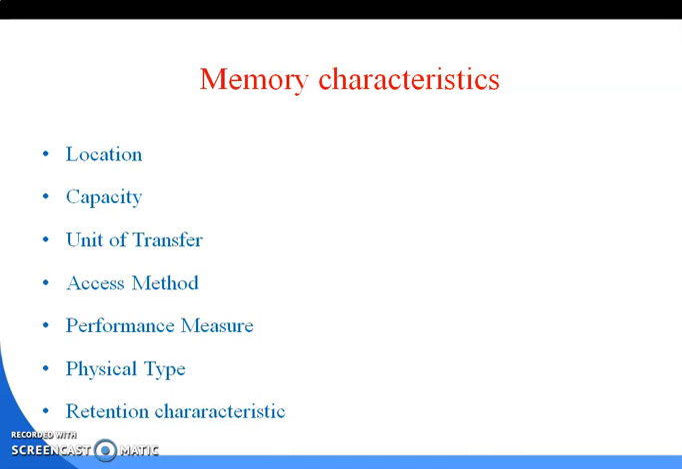Before going to the characteristics of the memory, what is memory? Memory is a location in a computer which is used to store data, and this may be primary memory or main memory, or secondary memory or auxiliary memory. The memory is characterized by the following points: location, capacity, unit of transfer, access methods, performance measure, physical type, and retention characteristics. These are the points used to define the characteristics of the memory.